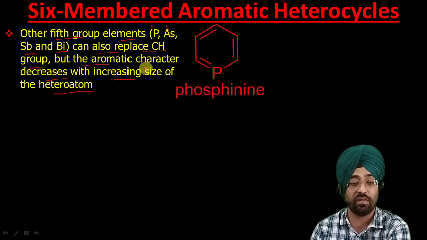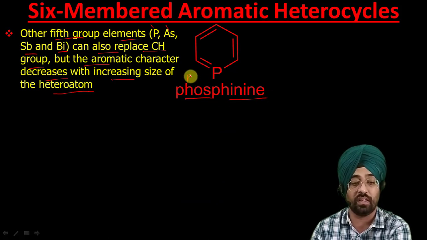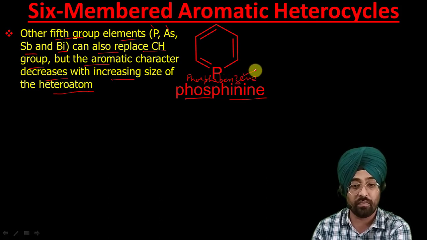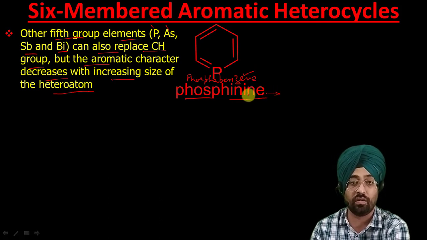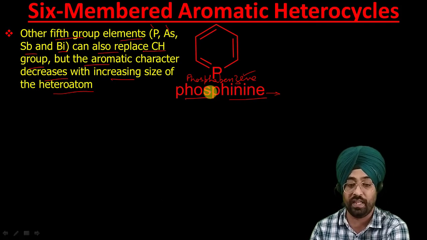That's why the aromatic character goes on decreasing by having a larger atom compared to nitrogen in the benzene ring. Such an example is phosphine. We can also call it phosphobenzene. This is the replacement nomenclature. This is the Hantzsch-Widman nomenclature. We have done all these nomenclatures, so both these names are correct. You can call it phosphobenzene, or it can also be called phosphinine.